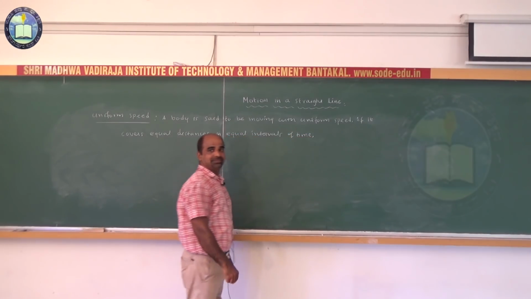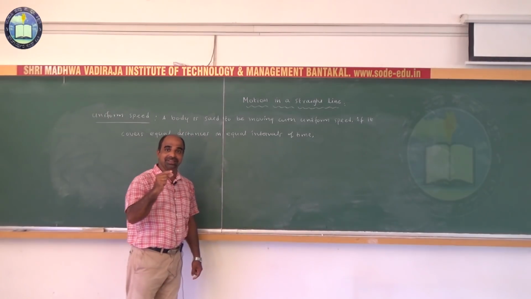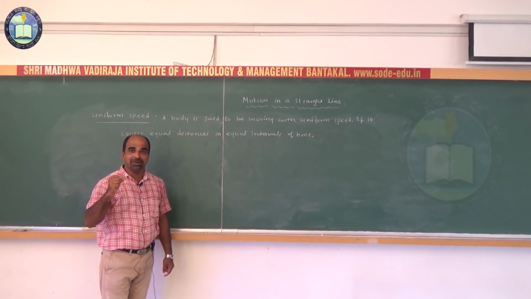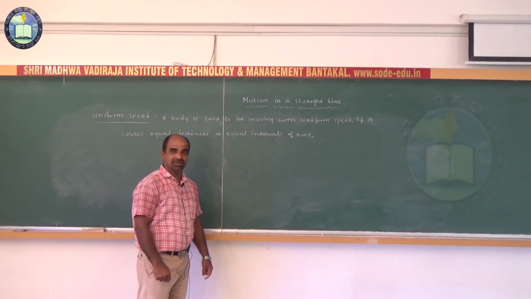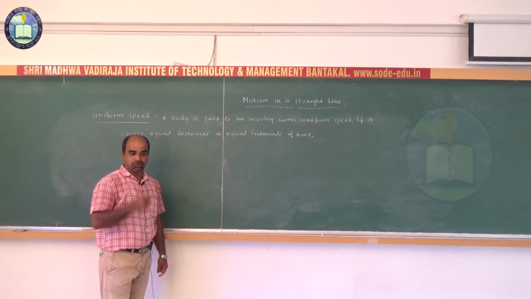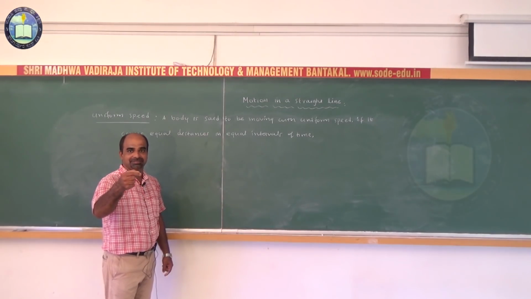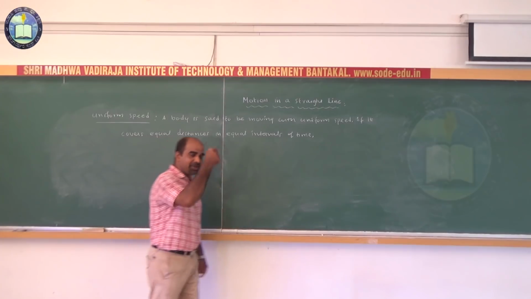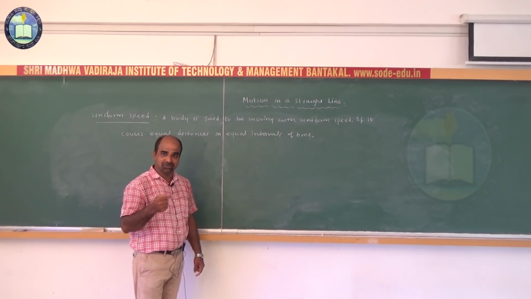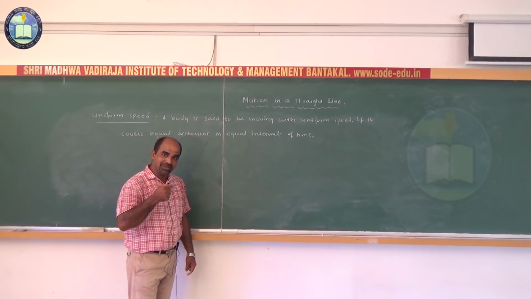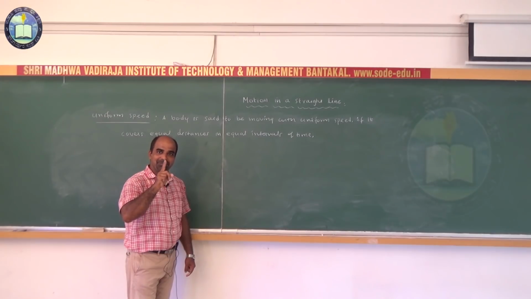However, see students, while explaining the speed of a car 60 km per hour, how did I explain? A car travels a distance of 1 kilometer in each 1 minute. Because I had given that example for what? Uniform speed of a car. I did not say a car traveling at the speed of 60 kilometer in 1 hour. I discussed a car travels a distance of 1 kilometer in each 1 minute. Minute is very small compared to hour.